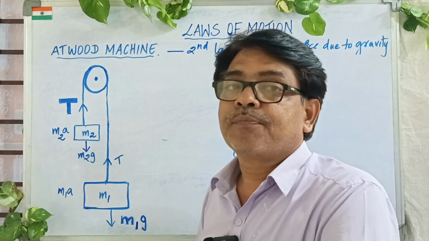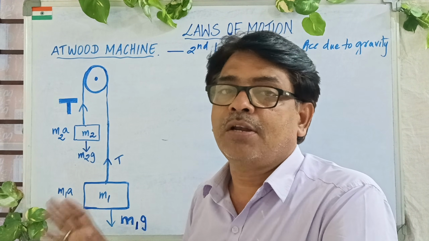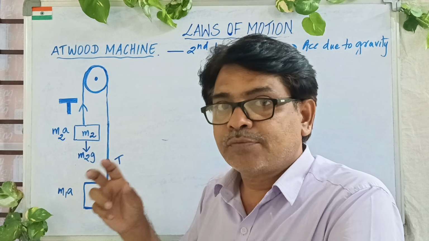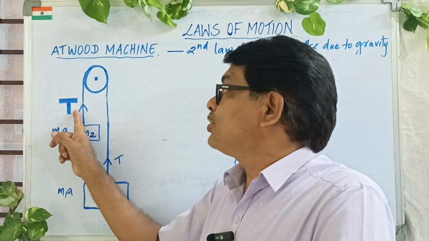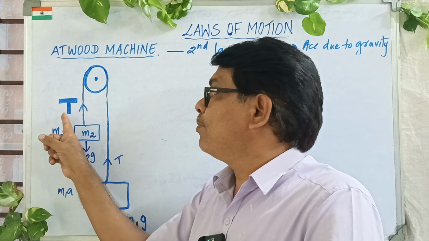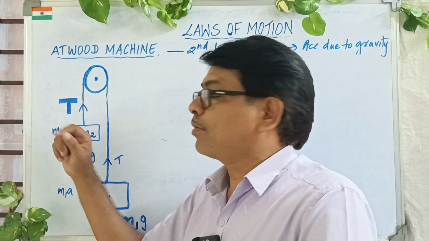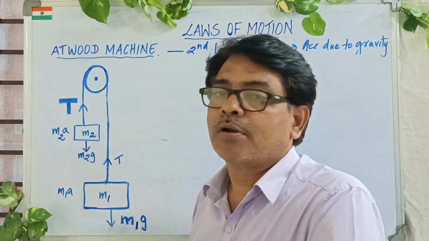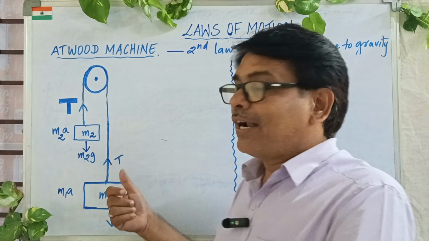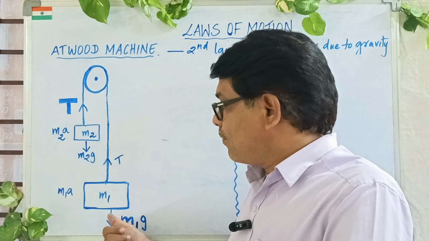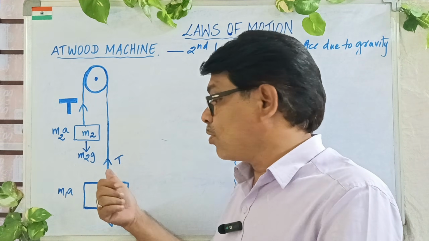And the other thing is, most of the students find this derivation difficult. As such, it is not difficult. You just remember the techniques involved in this Atwood machine. The technique is, tension experienced with a lesser mass will be more. Tension experienced here will be more, and tension experienced here will be less. When tension is less, weight experienced by this will be more.